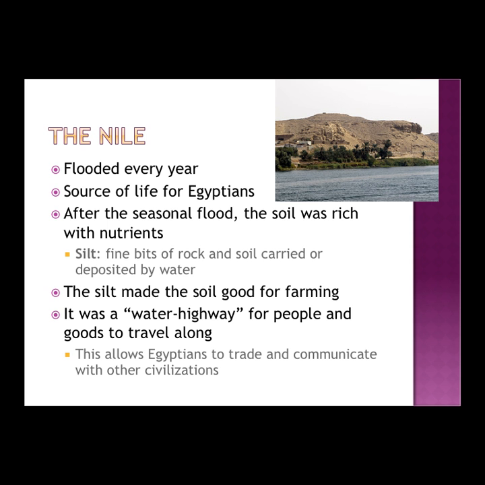The Nile. The Nile flooded every year, and this made it a source of life for the Egyptians. Not just because it was a source of water, but also because the Nile would drop off silt, or fine bits of rock, into the soil, making it rich with nutrients and good for farming. The Nile was also a water highway for people and goods to travel along. It allowed the Egyptians to trade and communicate with other civilizations, something they may not have been able to do if it weren't for the Nile.